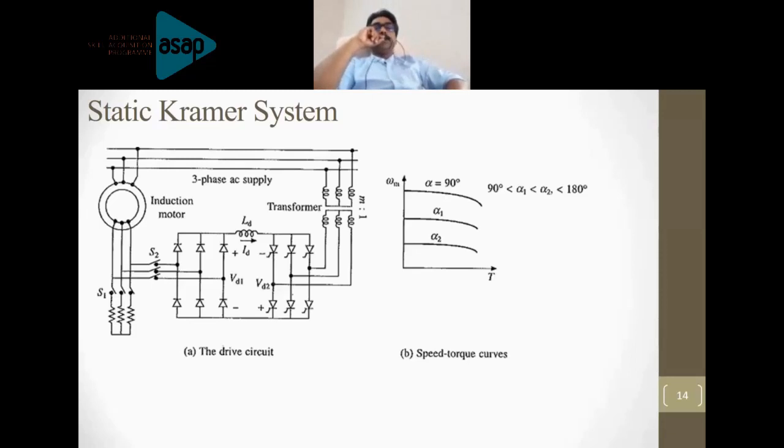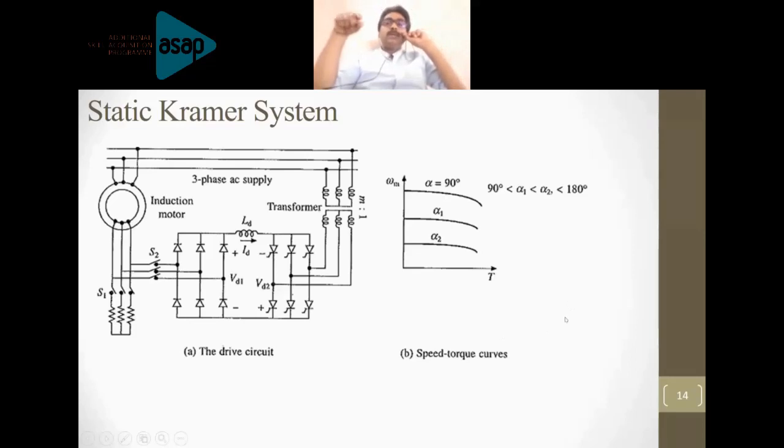The circuit will be operated with a firing angle in the range of 90 to 180 degrees, right? In order to make the circuit work as an inverter, the switches of the three-phase circuit will be fired with a firing angle between 90 and 180 degrees. So when switch S2 is closed, slip power will be supplied to the uncontrolled rectifier.